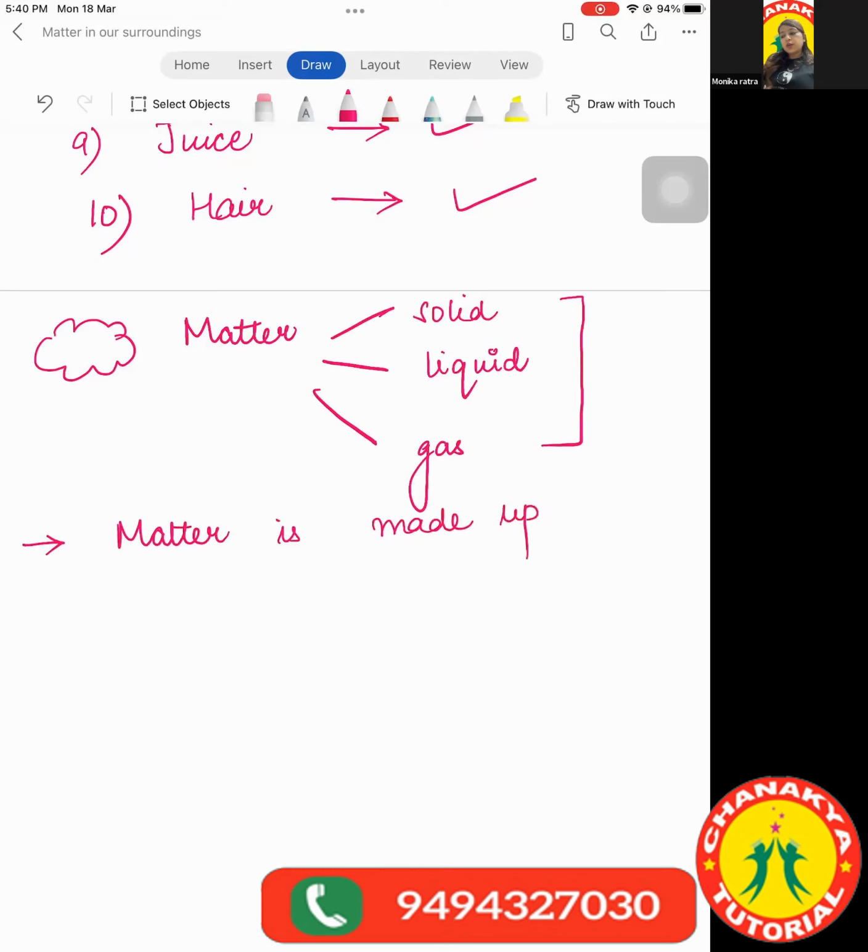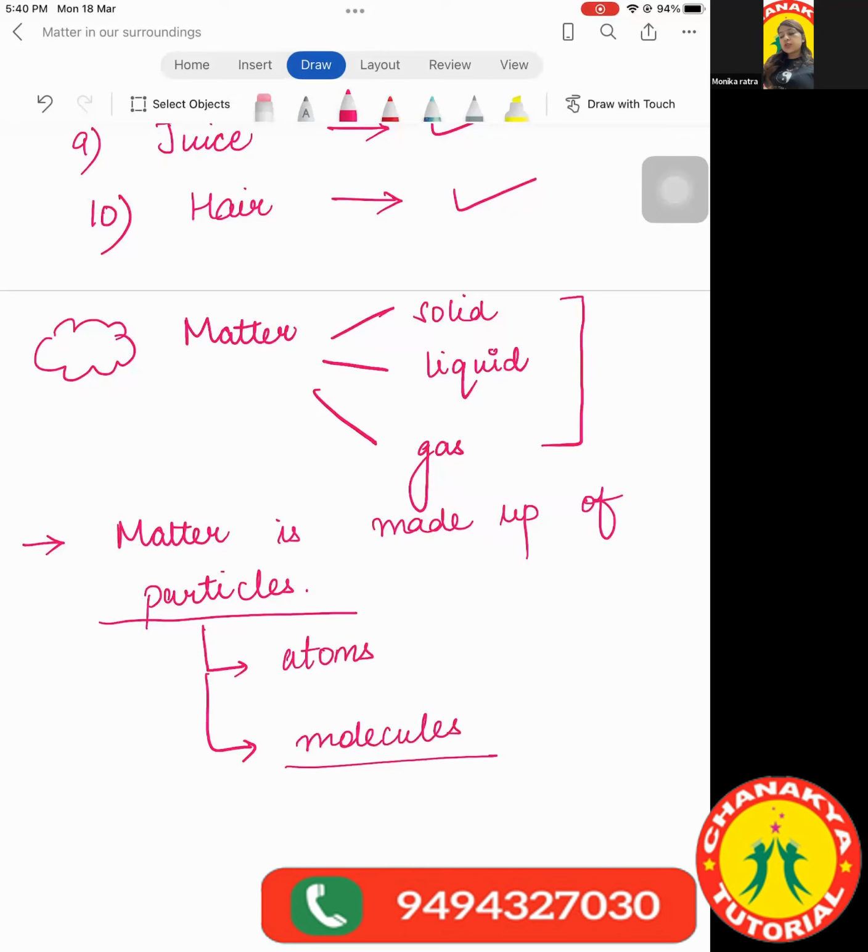Matter is made up of particles. This I started in the last class, right? Now, what are particles? Particles are basically either atoms or molecules. And what are molecules actually? Molecules are the substances which are formed when atoms combine together.